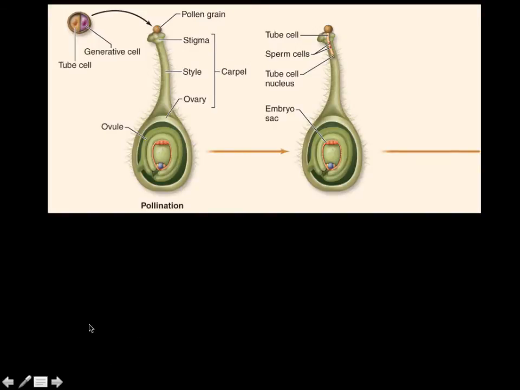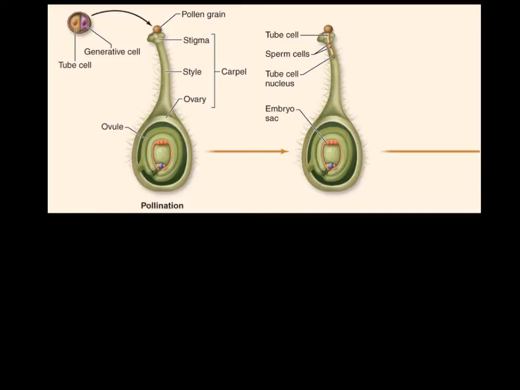All right, so here's kind of the progression of events. We have our pollen grain over here, which is, by the way, not to scale. Pollen is nowhere near this big compared to the female parts of the flower. It's tiny. But there's a tube cell that's going to produce our pollen tube eventually over here. And we have a generative cell, which is going to produce the 2 sperm cells that will eventually fuse with the polar nuclei and the egg cell.